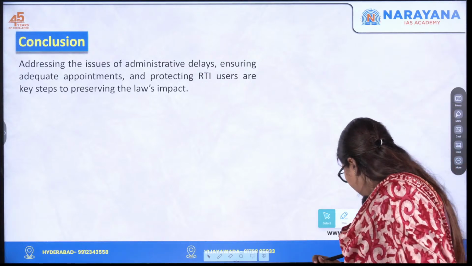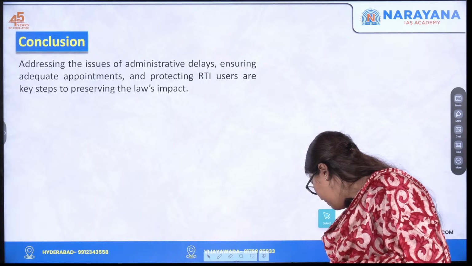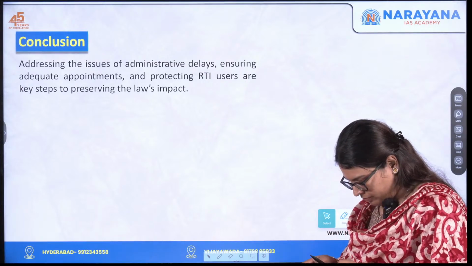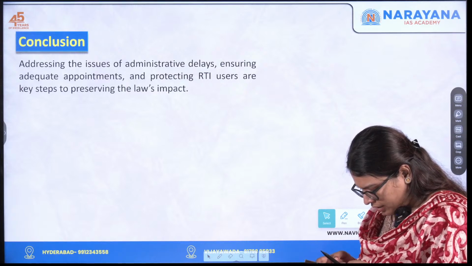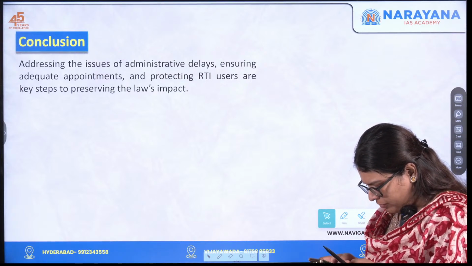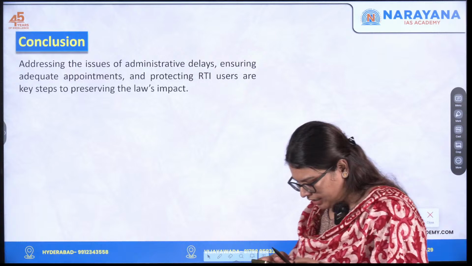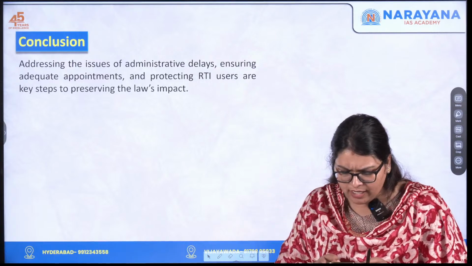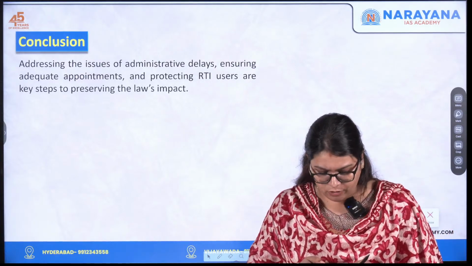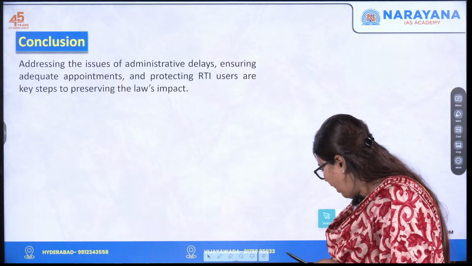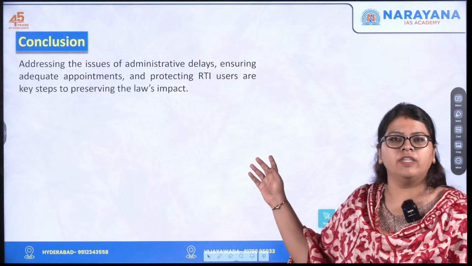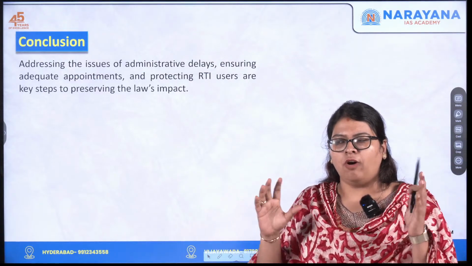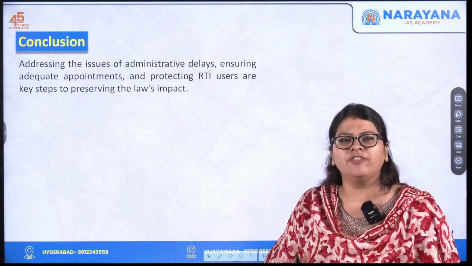Now let us see if there are any questions. Yeah, Varun Raj has asked, hello ma'am, do we need to remember all these sections under RTI? No, all these sections are not important to remember, Varun. You just need to know the broader objective of this act. Why was this legislation brought?